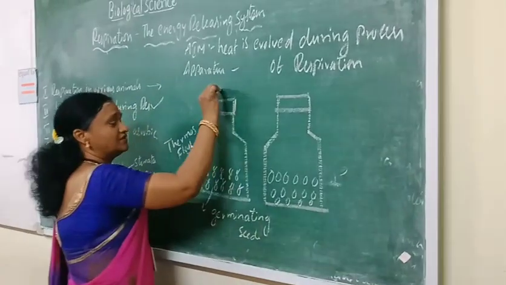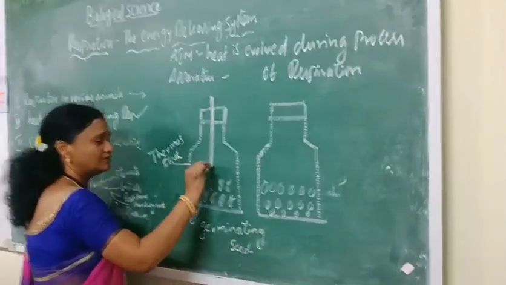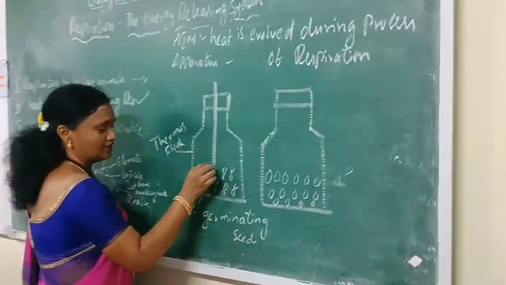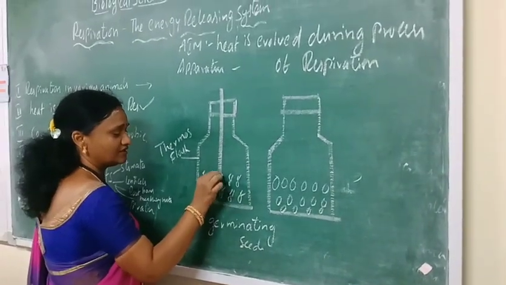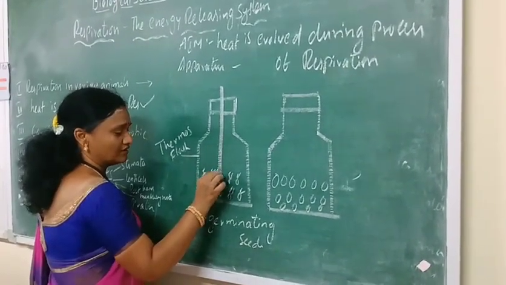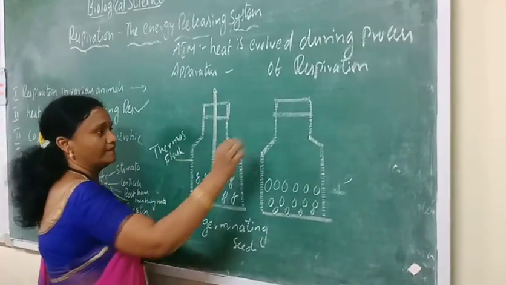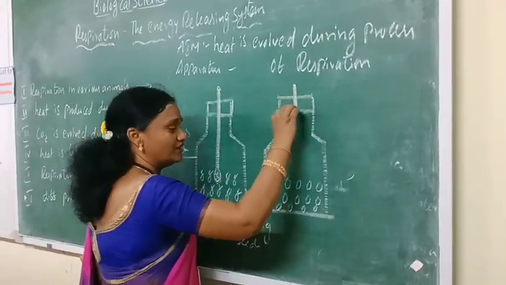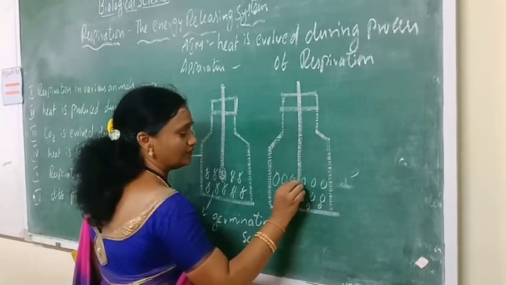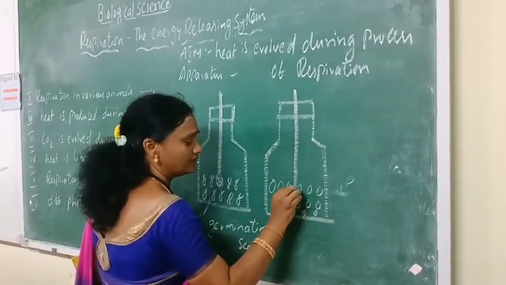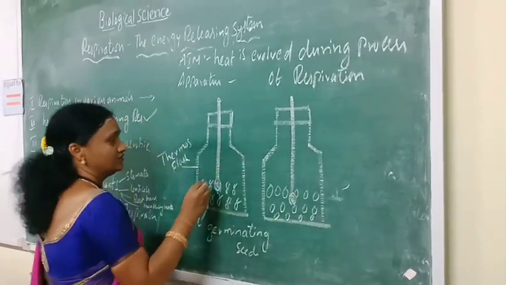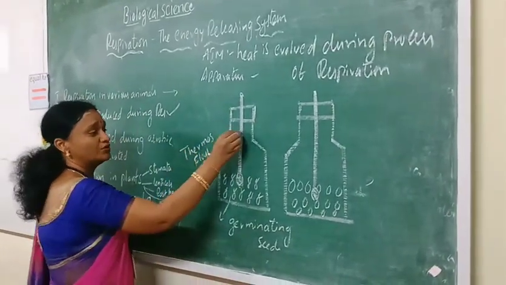Then insert the thermometer into the germinating seeds. See that the bulb of the thermometer is in the midst of the seeds. In the same way, here also we keep the bulb of the thermometer in the midst of the dry seeds.